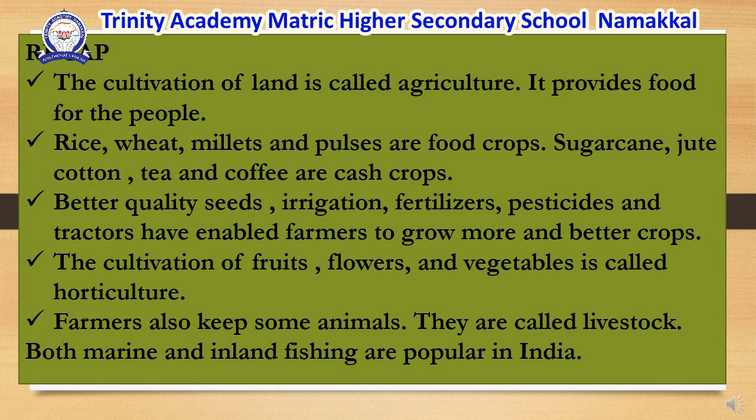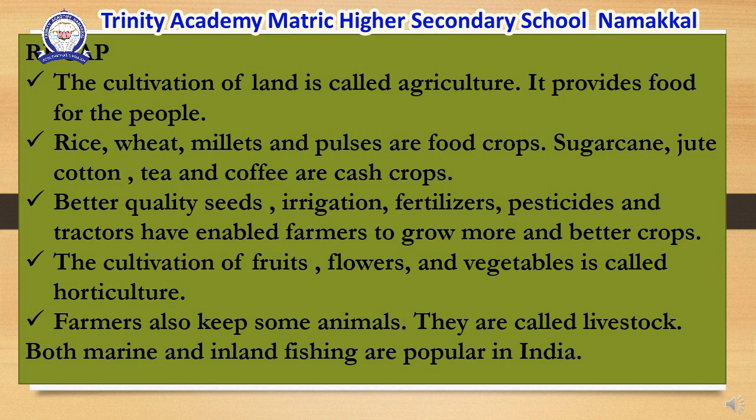Better quality seeds, irrigation, fertilizers, pesticides, and tractors have enabled farmers to grow more and better crops.